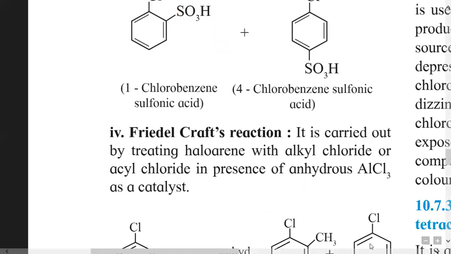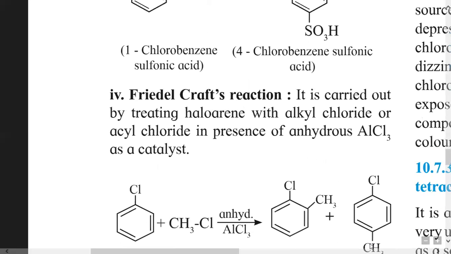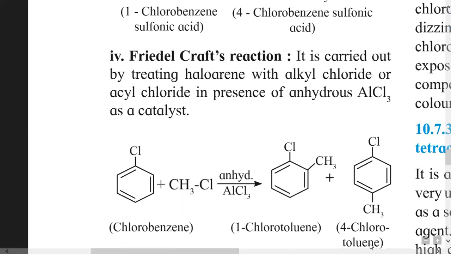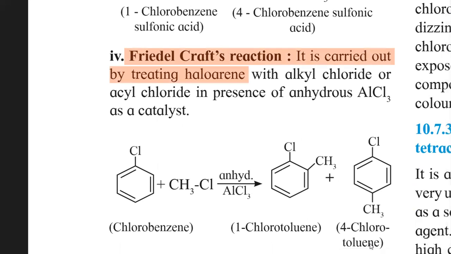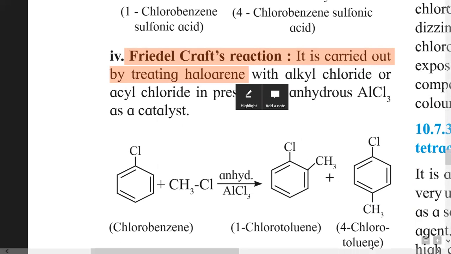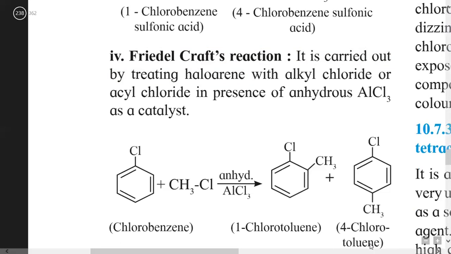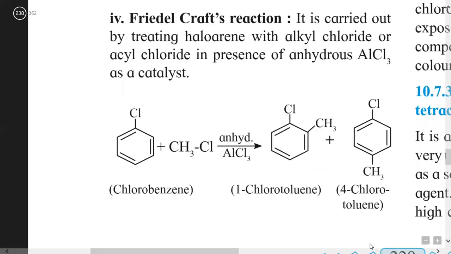Then the fourth type of electrophilic substitution reaction is the Friedel-Crafts reaction. There are two types of Friedel-Crafts reaction: one is Friedel-Crafts alkylation and the other is Friedel-Crafts acylation.